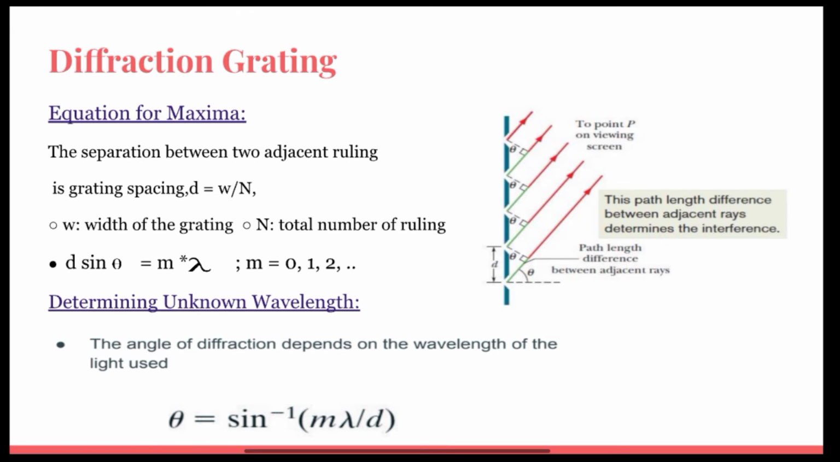We know the angle of diffraction depends on the wavelength of the light used. To determine an unknown wavelength, there is an equation where theta is equal to sine inverse of m lambda by d.